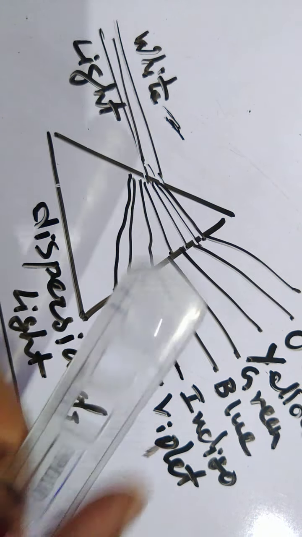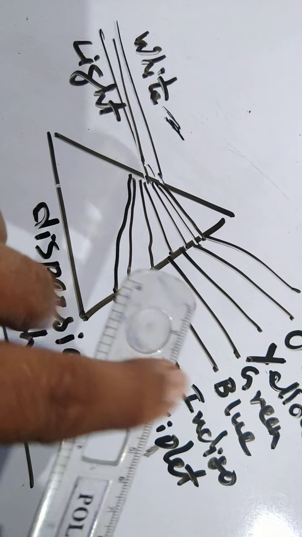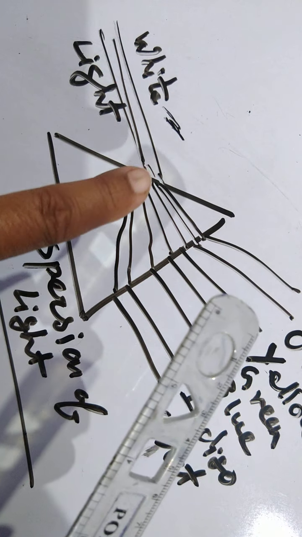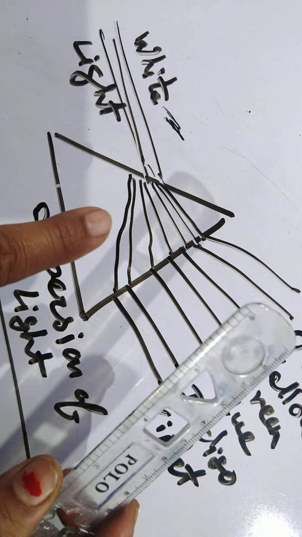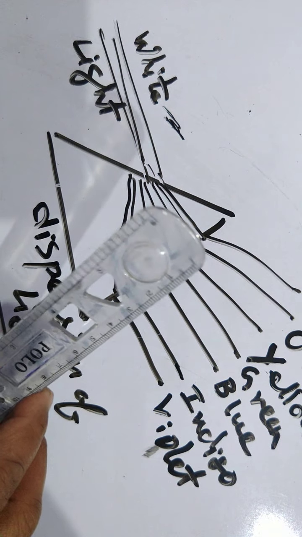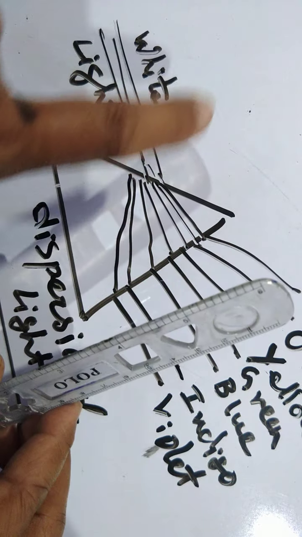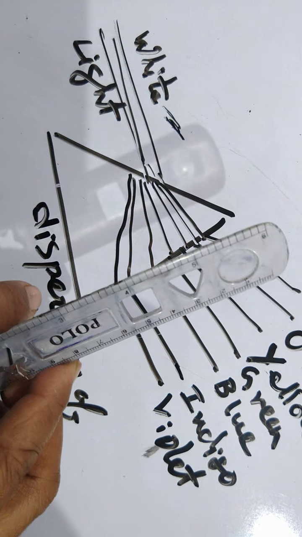If you use this type of ruler and pass the light through it, you will find the constituent colors of white on the whiteboard. Otherwise, if you use a notebook, you will find the 7 constituent colors on the notebook.